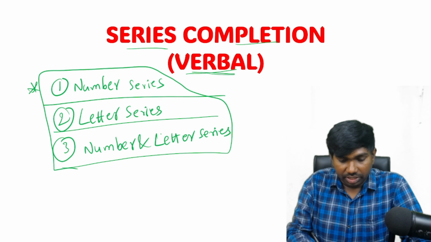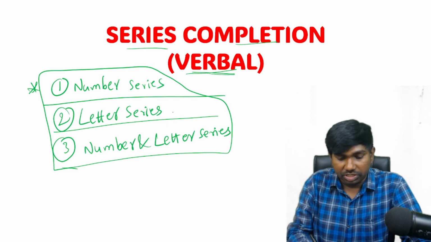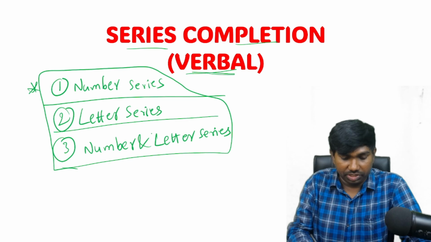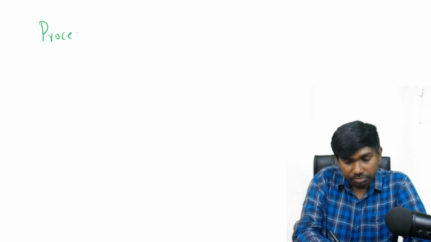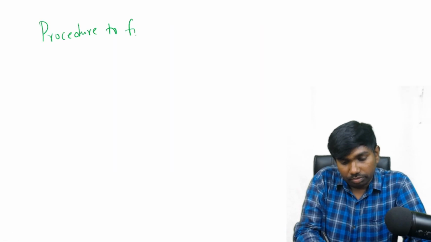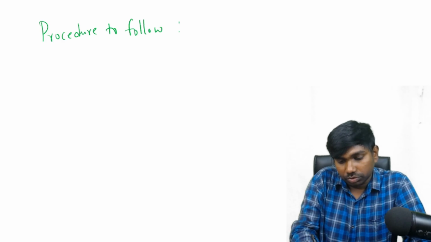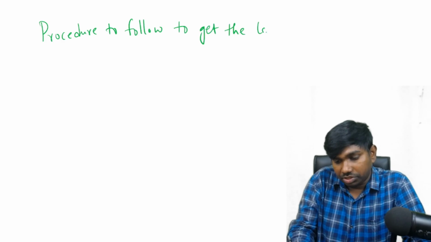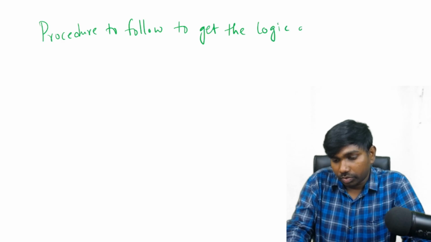First let us see what approach we have to follow, the procedure to follow to get the logic of a series.